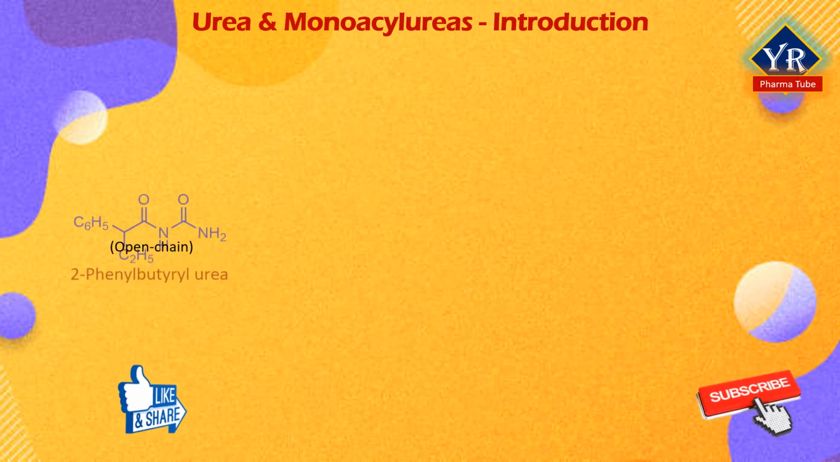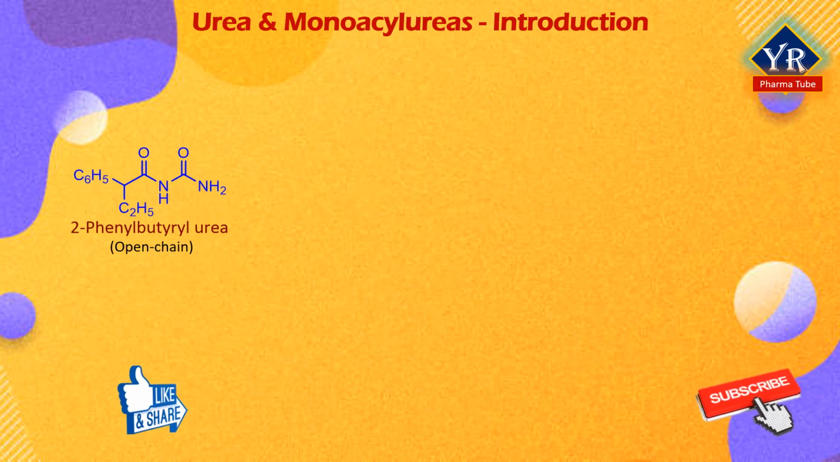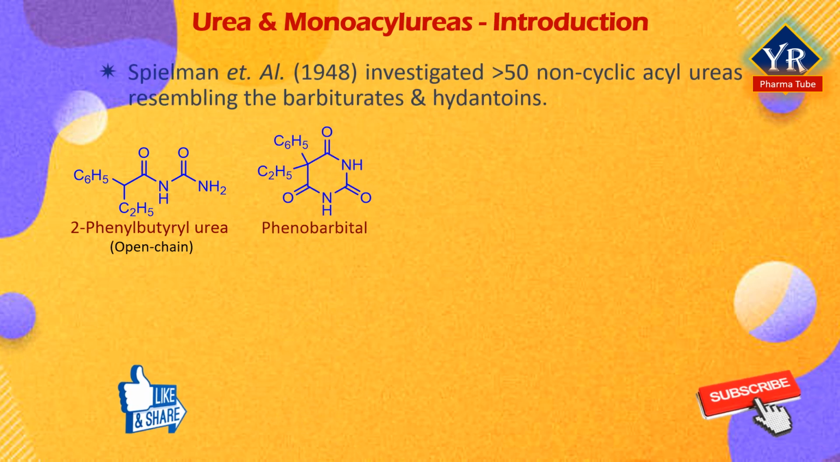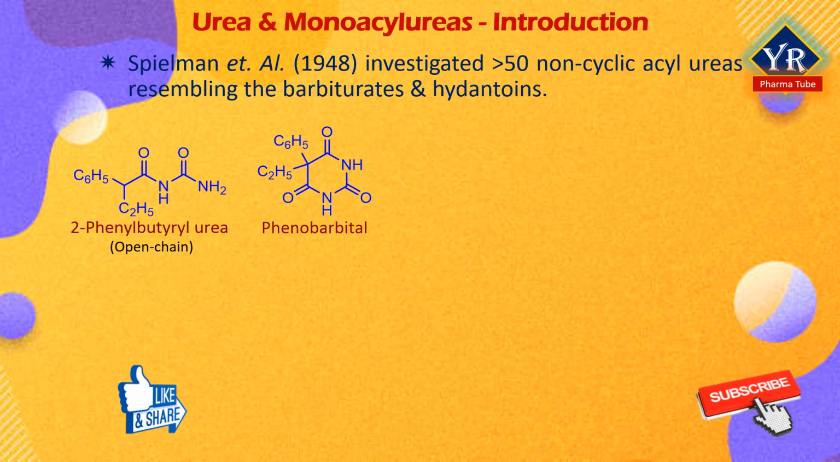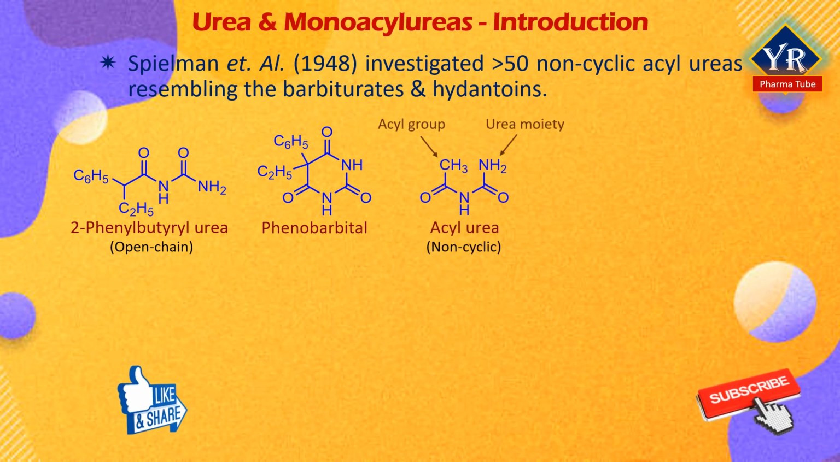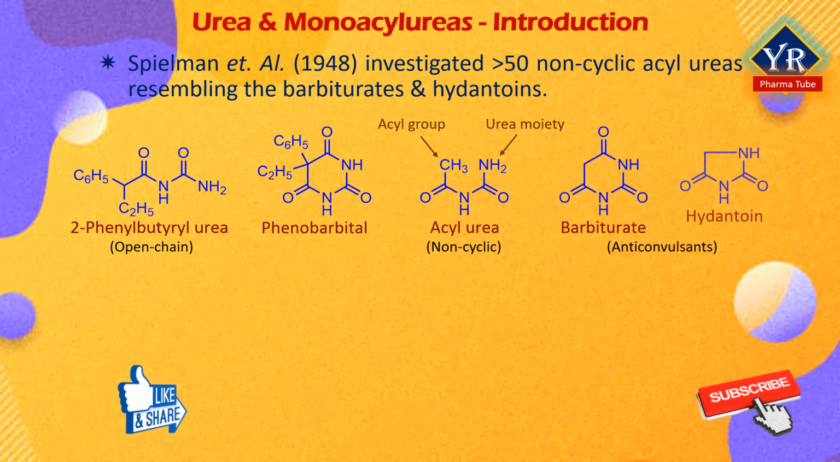By considering 2-phenylbutyrylurea as an open-chain model of phenobarbital, Spielman and his co-workers in 1948 investigated more than 50 non-cyclic acylureas structurally resembling the anticonvulsant barbiturates and the hydantoins. Barbiturates are malonylureas. However, like the hydantoins, they also contain an acylurea moiety as part of the heterocyclic ring system.